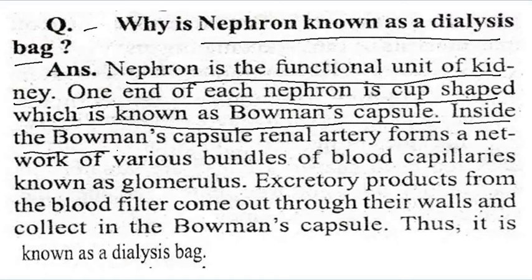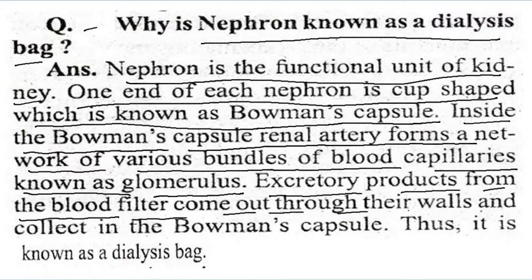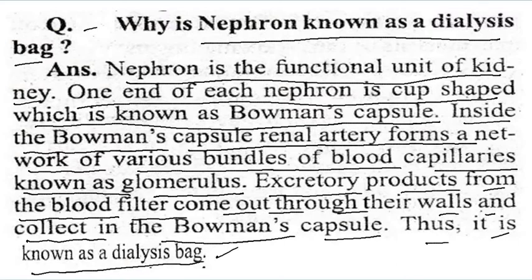Inside the Bowman's capsule, the renal artery forms a network of bundles of blood capillaries known as glomerulus. Excretory products from the blood filter out through their walls and collect in the Bowman's capsule, and thus it is known as a dialysis bag.